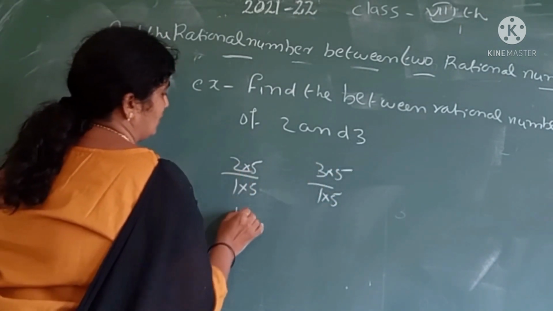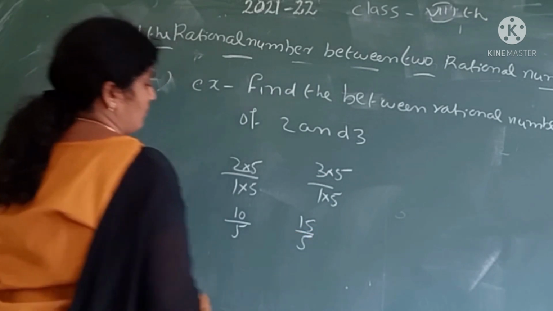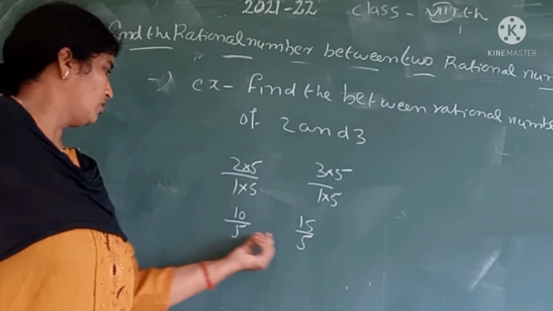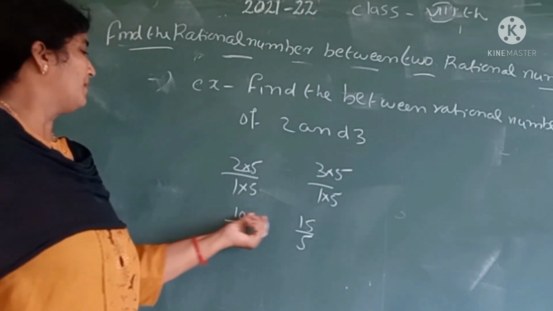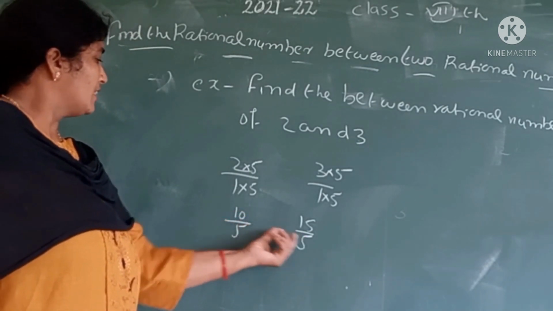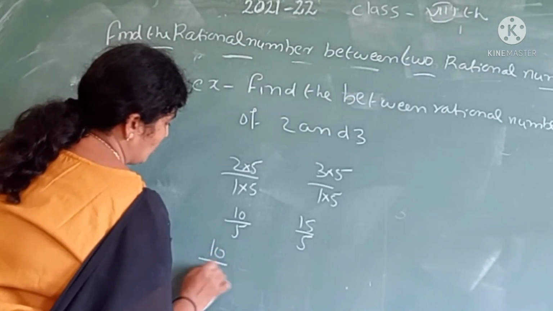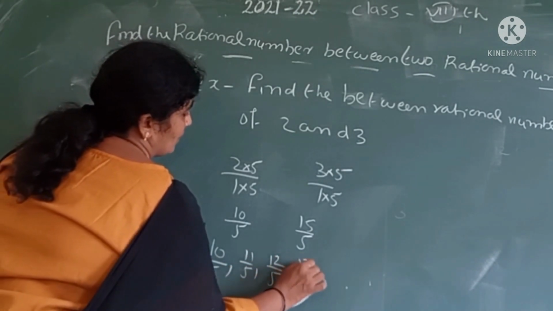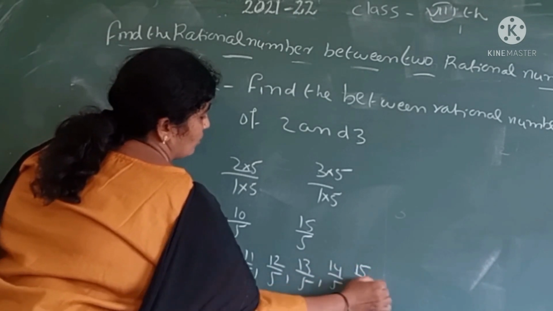Then 5 twos are 10/5 and 5 threes are 15/5. The denominator is the same, so in between I can write 5 rational numbers: 11/5, 12/5, 13/5, 14/5, 15/5.